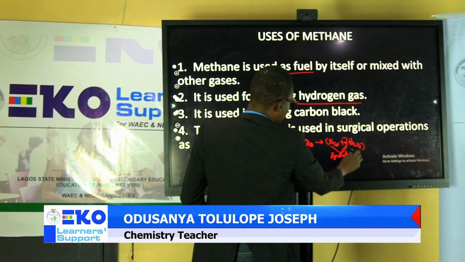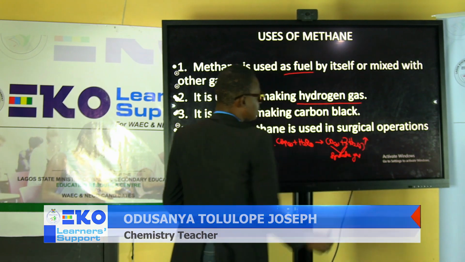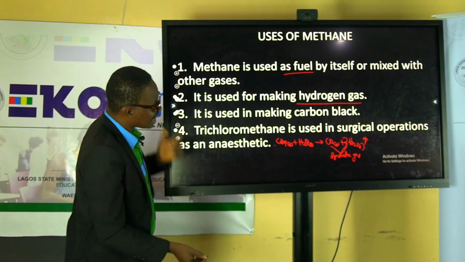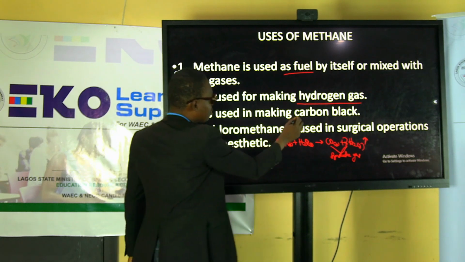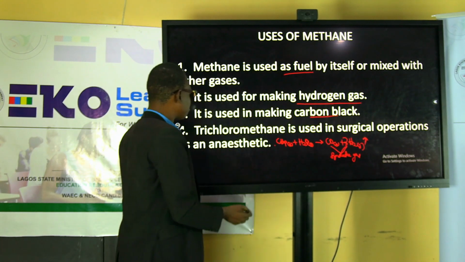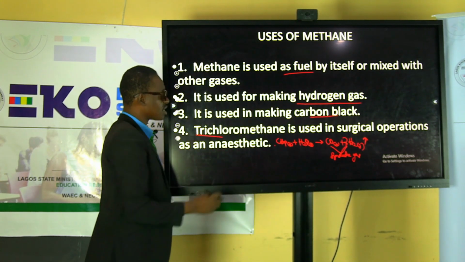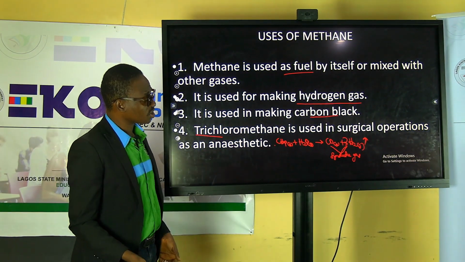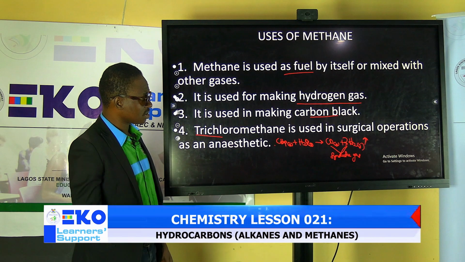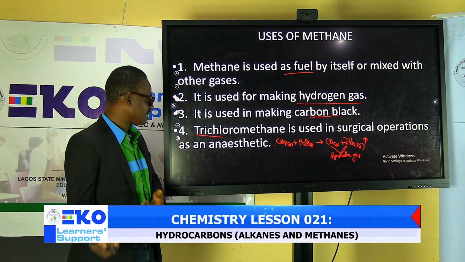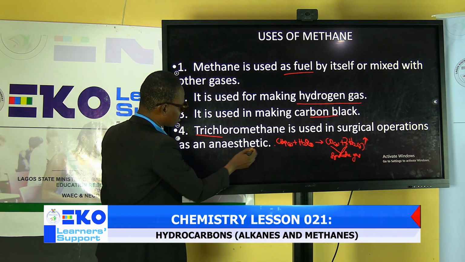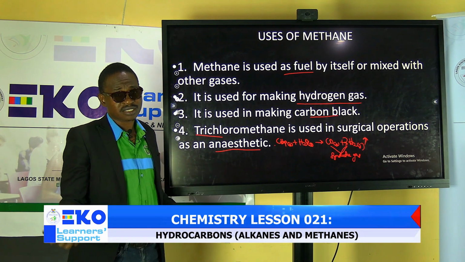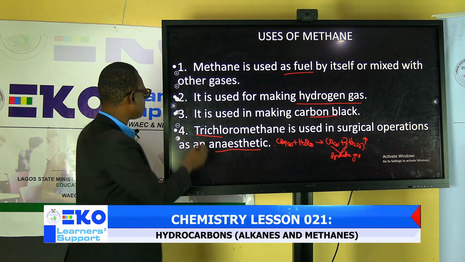Synthetic gas. So basically you can produce hydrogen from methane. Not only that, they are used in making what? Carbon black. It's very important. And more importantly, trichloromethane is also called chloroform, and it is used in surgical wards. Yes, operation or anesthetic wards. Patients need to get that. This is very, very important. Then tetrachloromethane is used as a solvent in the lab.